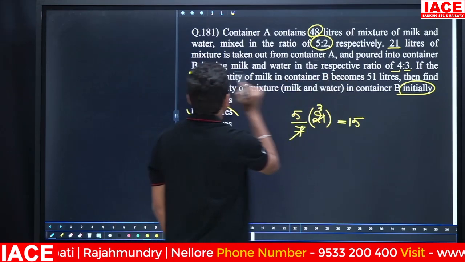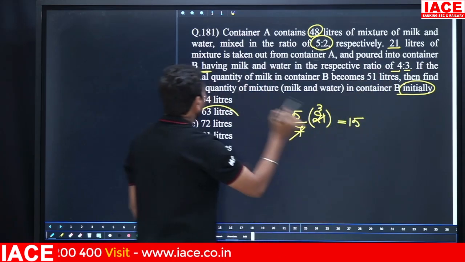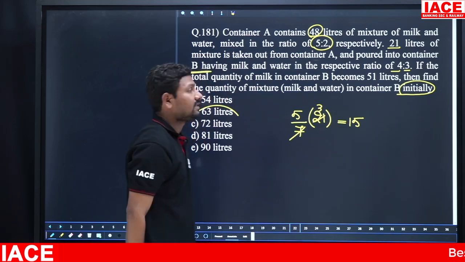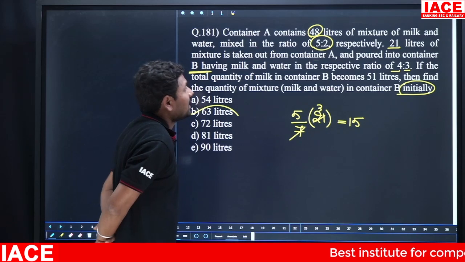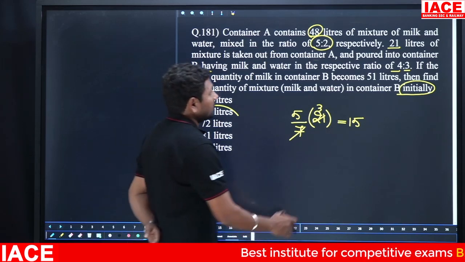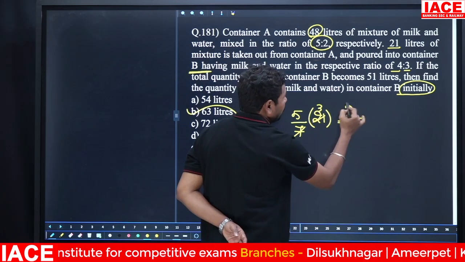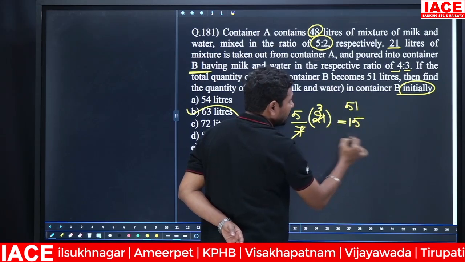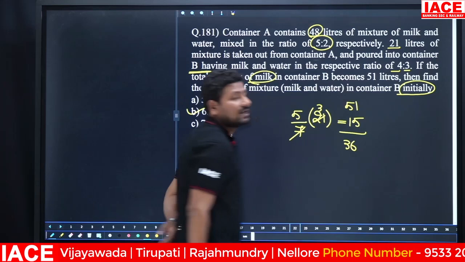This is poured into container B having milk and water in the respective ratio 4:3. The total quantity of milk in the container becomes 51 liters. Then find the quantity of mixture in container B initially. Here 51 liters is the milk value after adding the 15. Then 51 minus 15 is equal to 36 liters.